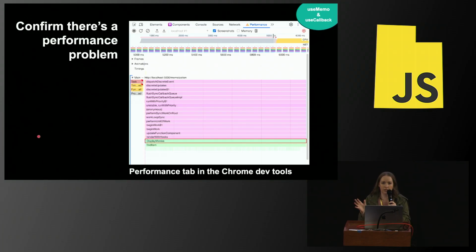Sometimes it's really, really obvious because as we're interacting with the page, we can visibly see the lagginess. But other times, we might suspect there might be a problem because we are all on amazing computers and we think, oh, some poor fellow is on a smartphone that's really old and their performance isn't very good. So what I recommend is to confirm that this is a problem before you actually put your useMemo in. And what I'd recommend is using the performance tab. This is an example of one that has bad performance. You can just see the CPU all yellow. And if you hover over the functions in here, you can find out exactly how long it takes.